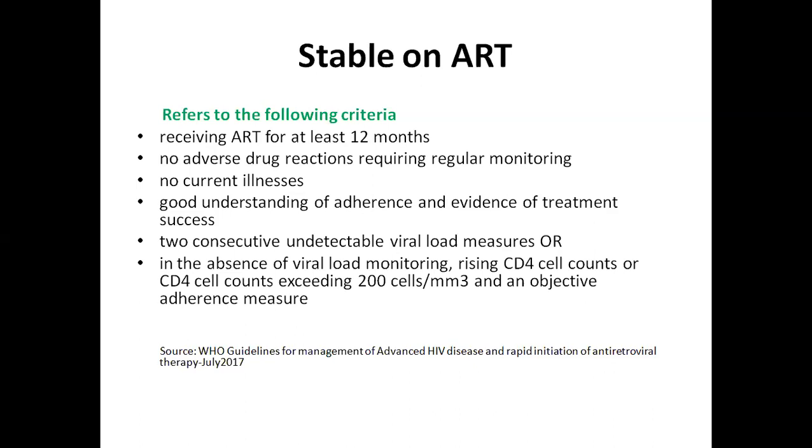So, as I said, that identifying our stable patients is also very important for us to continue them on treatment, because our stable patients are those patients who can be given multi-month dispensation of ART. They are our patients who understand the importance of ART, who have no current illnesses.